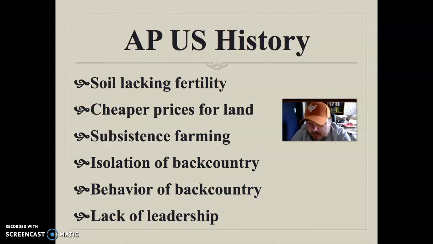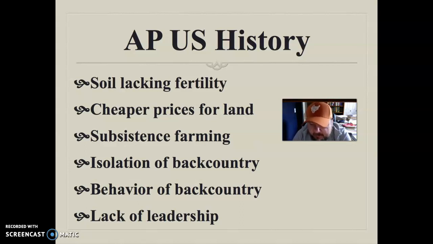So really what a lot of these people do is they do what's called subsistence farming. They have, again, smaller tracts of land, and they farm basically just for their families, so we can feed our family. Usually they have enough maybe to share, they can trade with some people close by, so it's not like I'm eating corn for 365 days a year. So we can have wheat to make bread and all these other things. We can make subtle trades, but really I'm just growing enough to feed my family with a little bit of profit to buy some things, or a little bit extra to trade for other goods that we might want to use.